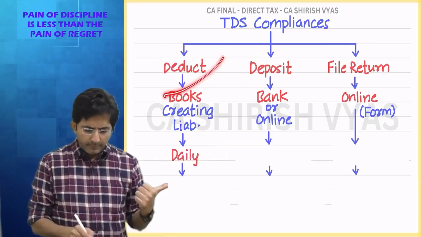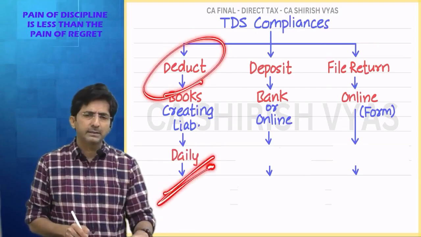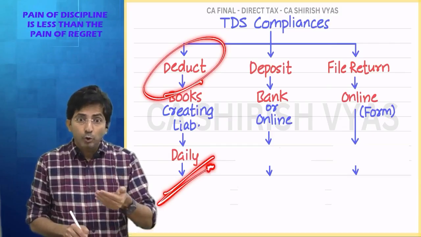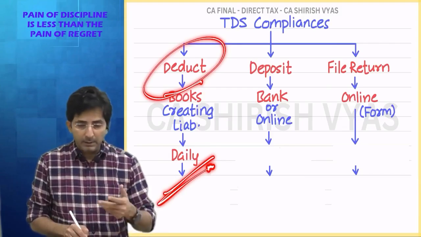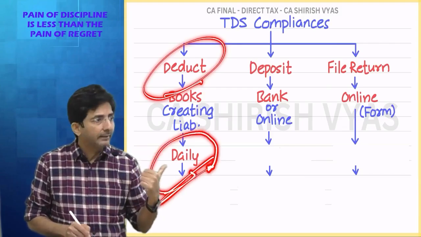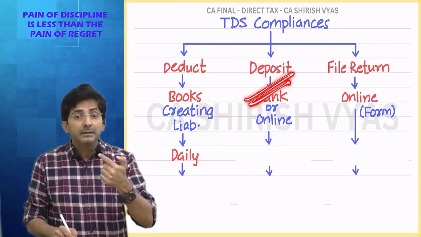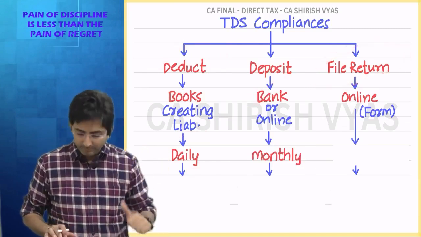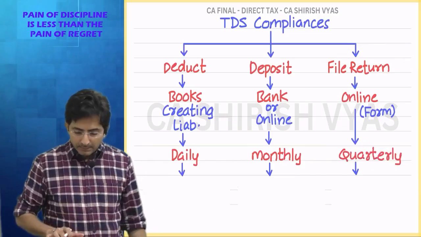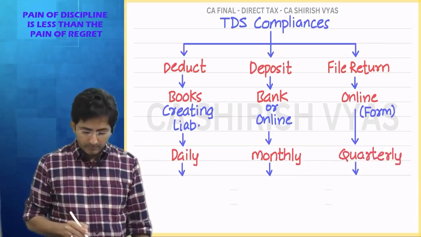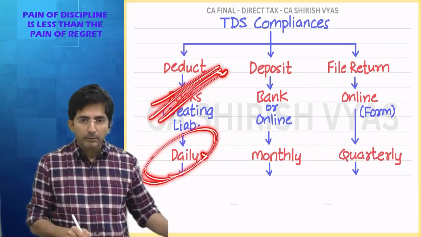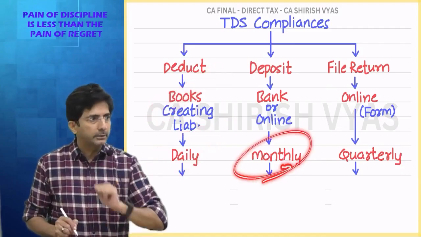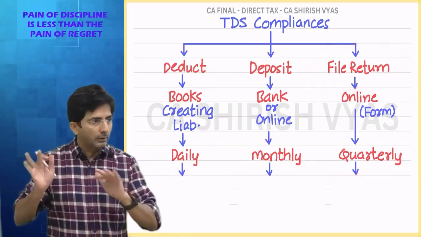Next point, look. Deducting is a daily activity. When do you deduct TDS? When the party's account is credited or actual payment, whichever is earlier. So actual payment can happen every day, and the party's account being credited can happen every day. So it's a daily activity. Depositing is by the 7th of next month, so it's a monthly activity. Return filing is a quarterly activity. They don't ask this distinction, but it gives you clarity. So on a day-to-day basis you have to worry about creating the liability in the books, TDS payable. On a monthly basis, the tension is depositing by the 7th of next month. And quarterly returns are a quarterly tension.